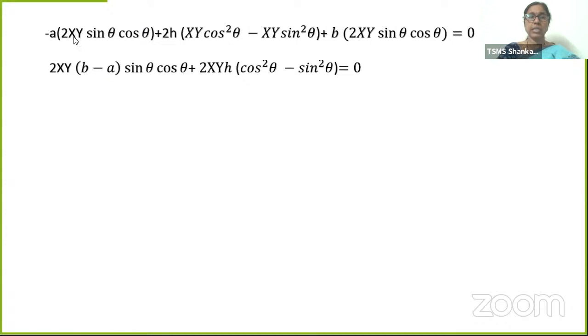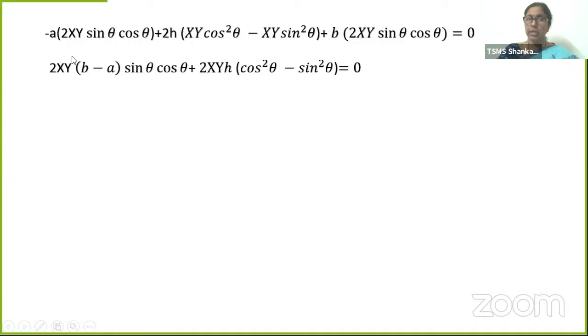Now, when I am taking 2xy outside, this is b minus a. Why am I taking b minus a? Here is a term containing sin theta cos theta, and here is a term containing sin theta cos theta. I can just take sin theta cos theta, with 2xy already taken common. What is left here? b. What is left here? Minus a. So I am just taking the like terms in terms of xy and sin theta cos theta and writing them as a single term.